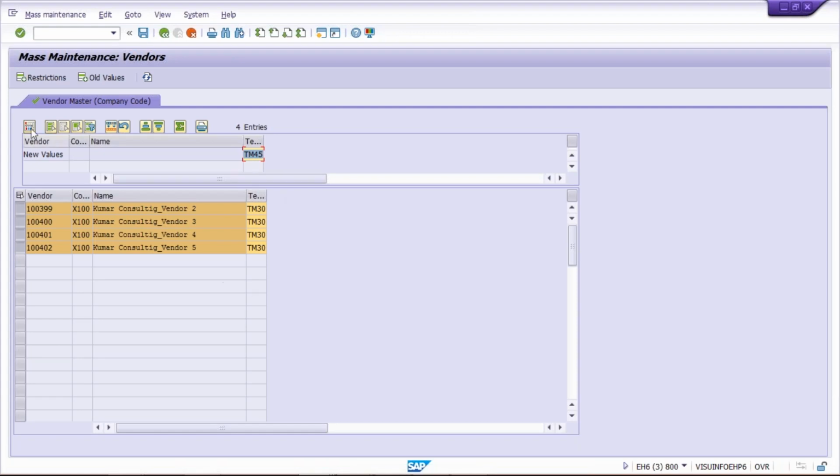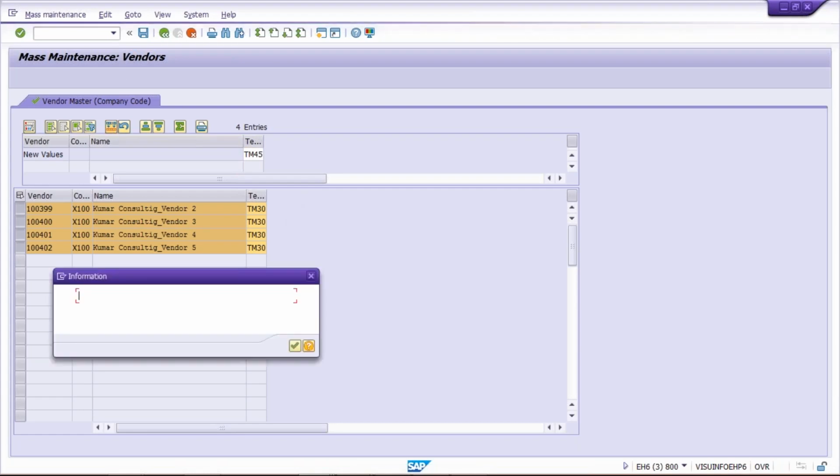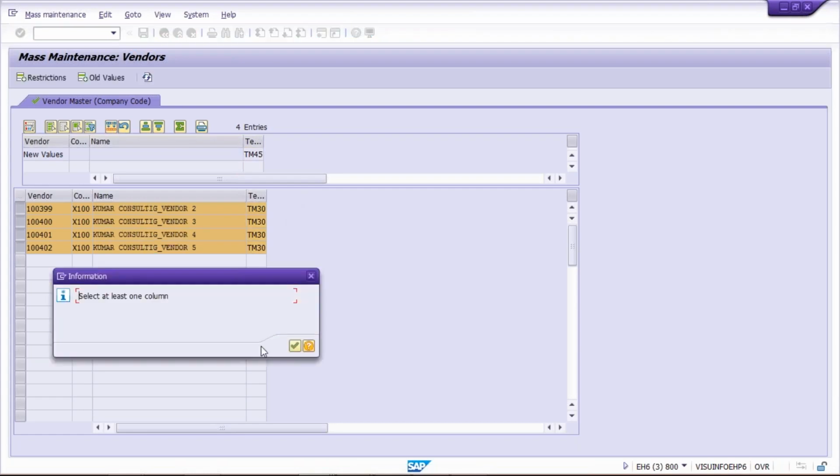Okay, now, so what is happening, guys? It's time to carry out the mass changes. You need to click here. The moment you click here, look at here the changes. Look at right now, TM30. Now click here, carry out mass changes. Okay, system is saying select at least one column, press enter.